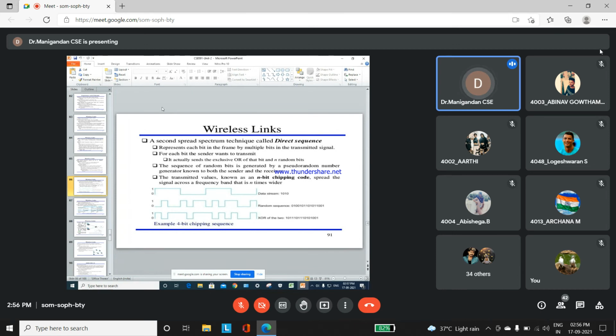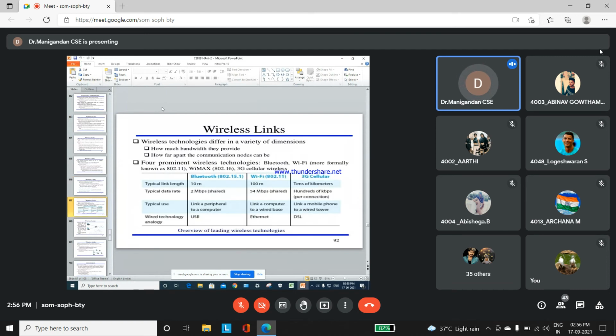Based upon the random number or sequence number only, the data or frame can be transmitted from one end to another end. The sequence of random bits is generated by a pseudo number generator known by both sender and receiver. It can be generated with the help of sender and receiver only. Based upon that only the process can be performed between sender and receiver on the basis of a wireless link.